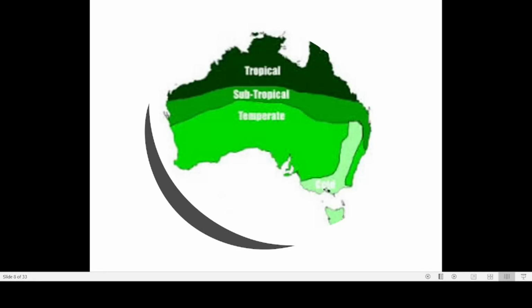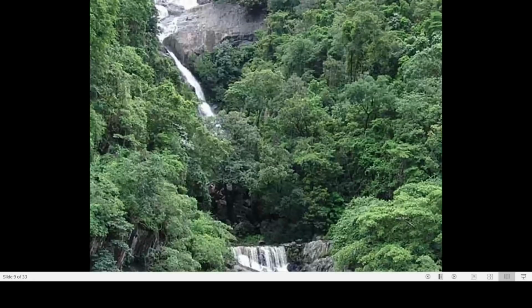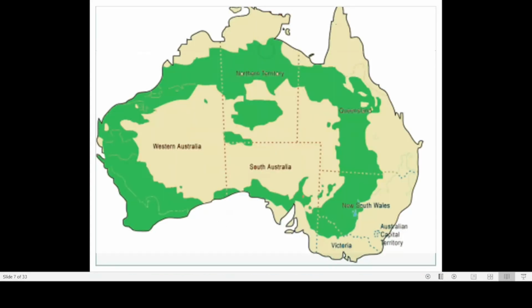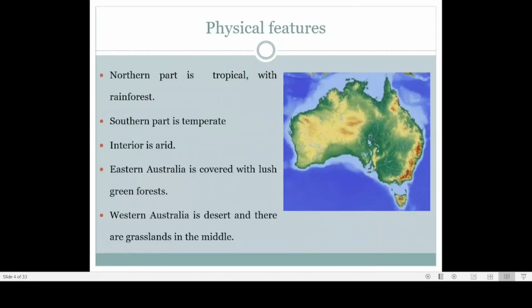And one interesting thing about Australia is that there is no snow. It is just like the climate that you see in Kodaikanal or in Munnar. There is no snow, but the climate will be below 20 degrees centigrade. That is why Australia is generally considered to have a pleasant climate. Then the next region: the southern part is already temperate.